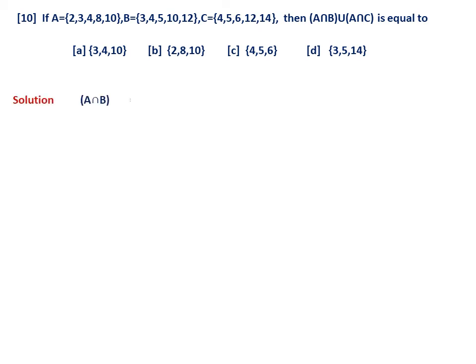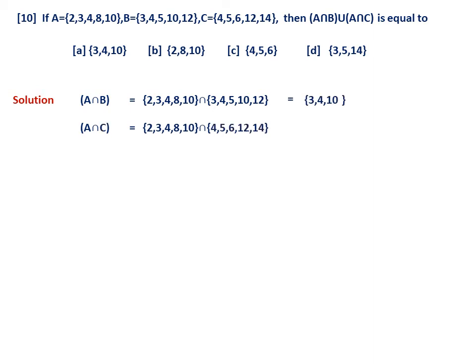So let us take it like this: A intersection B. You know the method. So this is {3, 4, 10}. Similarly, you take A intersection C. In the CET you may ask, should we write all these things? It is not necessary. You can directly write it, but I have to show it here because I am working it out. So now this is equal to definitely {3, 4, 10}. So the option is A.